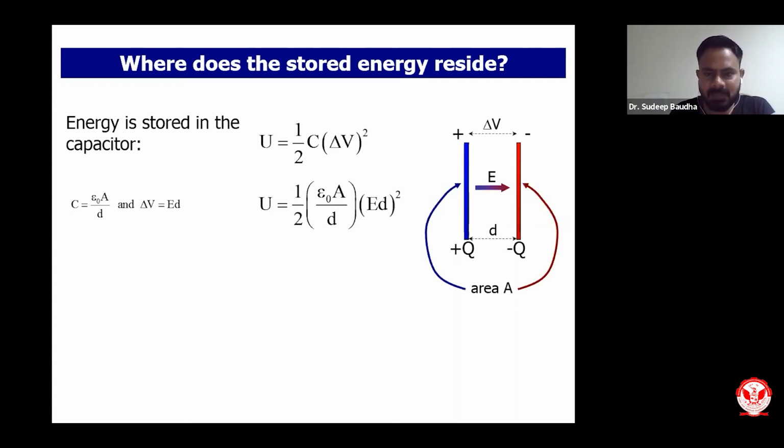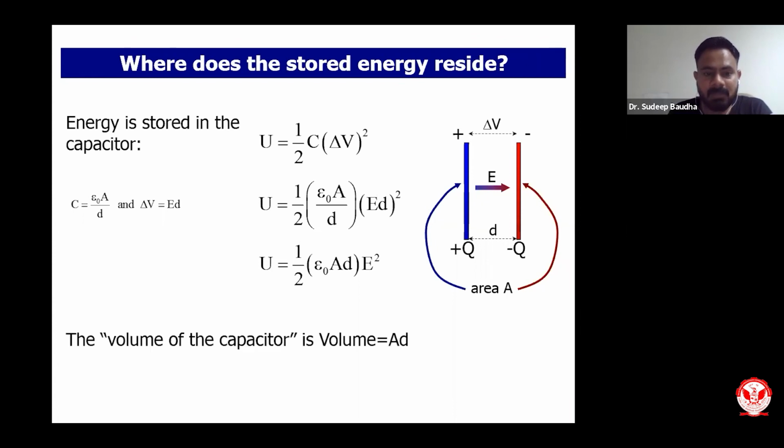So these things we already know. I can straight away substitute these particular things. A is the area of the plates, as you know. This is the area of these two plates. I can simply substitute the value of delta V and the value of C from there. So I finally end up with U equals 1 by 2 epsilon naught A d E square. If I am talking about energy per unit volume, you can see from the diagram that area into distance will give you the volume of this particular capacitor.